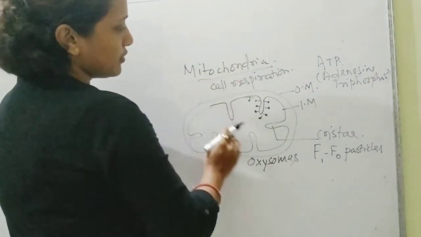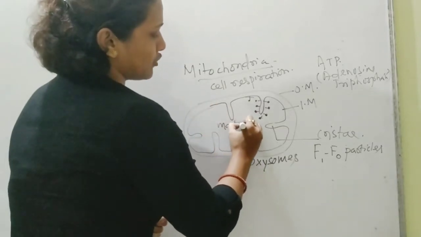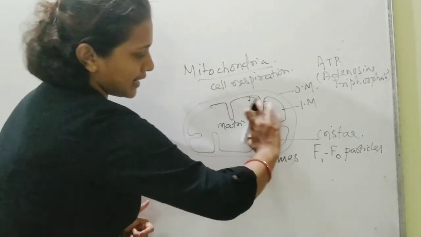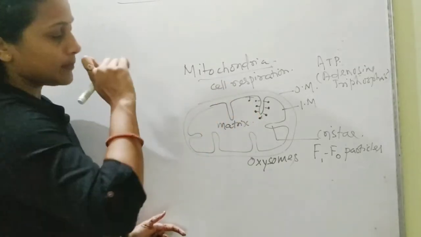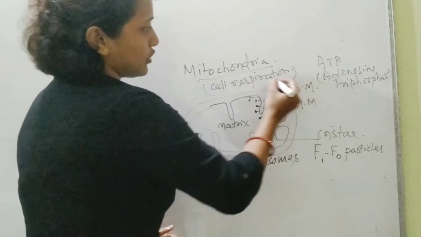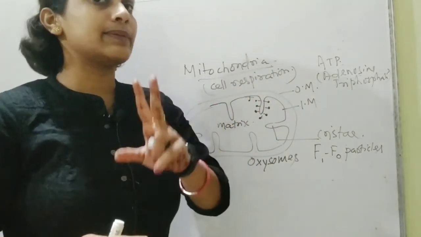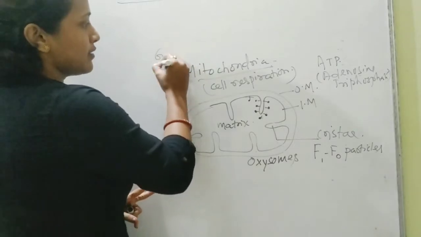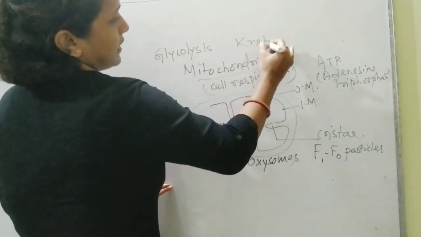Now talking about the next part, this base is actually called your matrix. This entire fluid or empty space is called the matrix. Now cellular respiration takes place in two phases. One is your glycolysis, another one is your Krebs cycle.